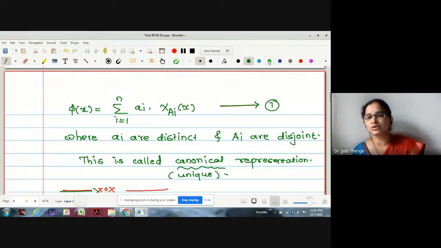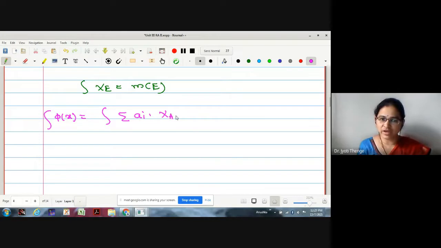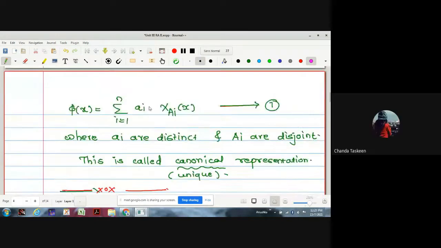Now what I'll do is take the integration on both sides of equation number 1. What will happen? Integration of phi x dx is the integration of summation ai chi of Ai. Yes, I'm taking integration on both sides.